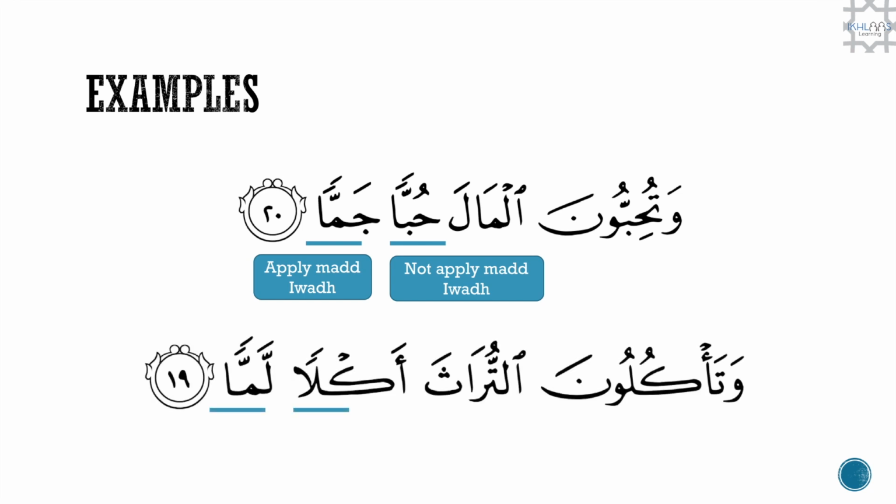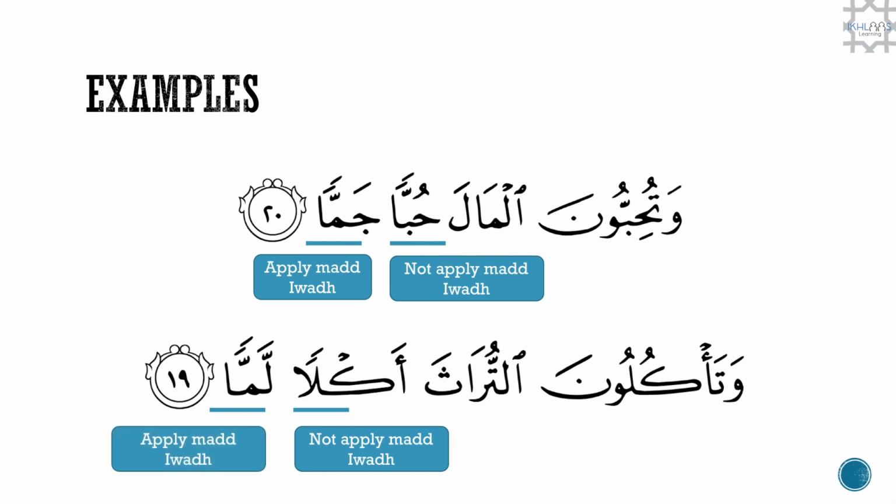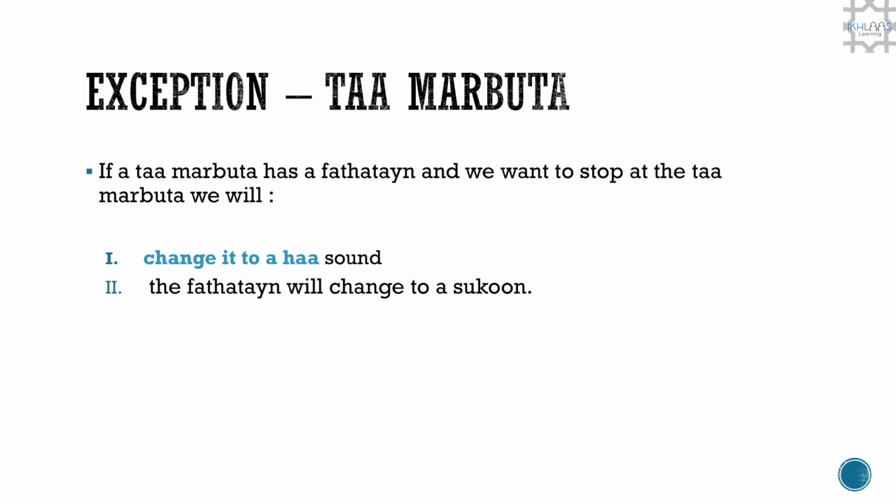And let's look at another example. We have the same situation where we have two fatatains following each other. Akalal lamma. So the first one you can see, because we are continuing with the recitation, we do not apply the Mad Iwadh, so we read it as akalal. But for the second, because we are stopping, we will take off one of the fatas and we will replace it with a Mad Iwadh rule. So lamma, akalal lamma.